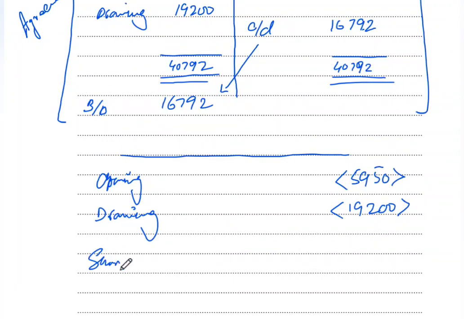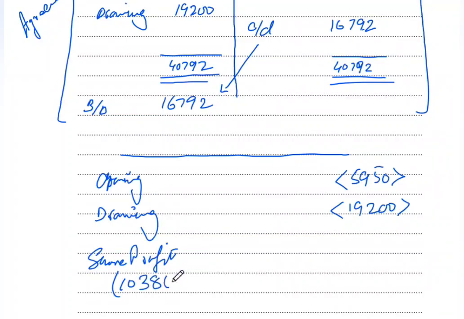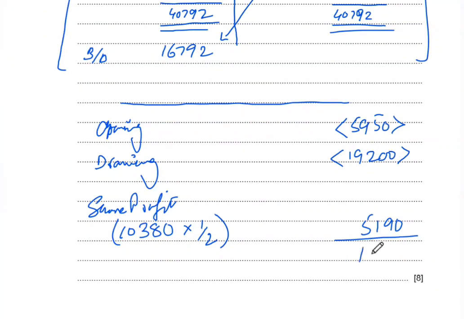So the profit that we calculated was 10380, and we simply take one half of it, because we're only making this for the Brass, so we get a value of 5190. And with this, minus 5950 minus 19200 plus 5190 gives us a closing value of 19960, which is negative. That means this is a debit balance.